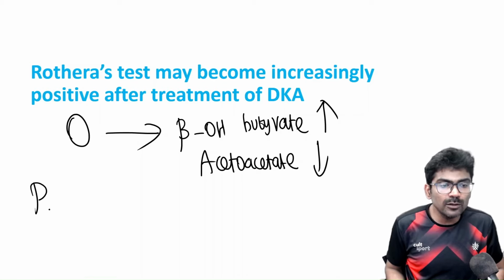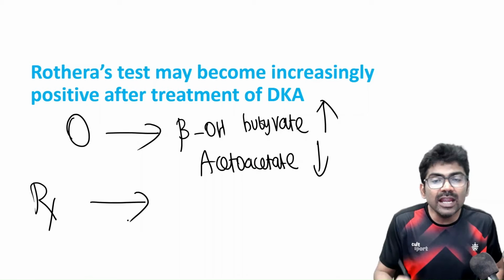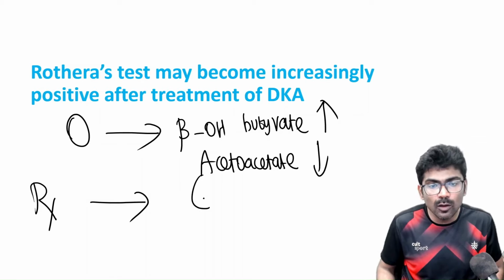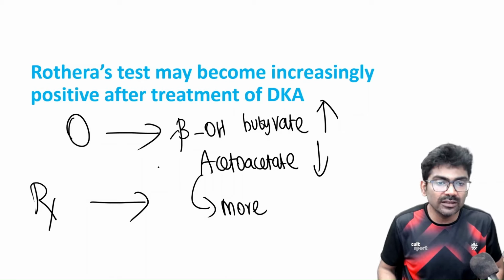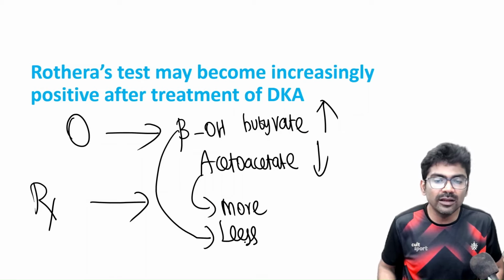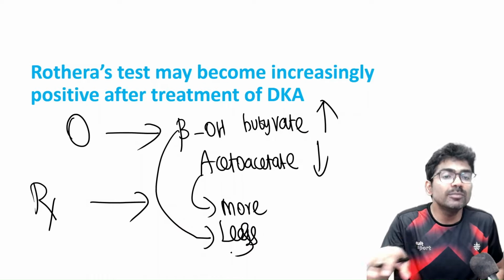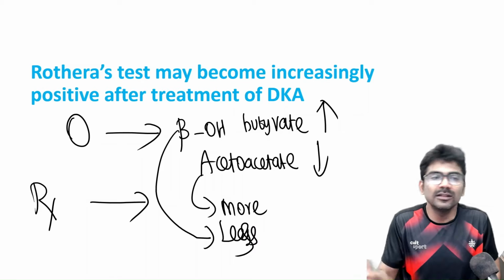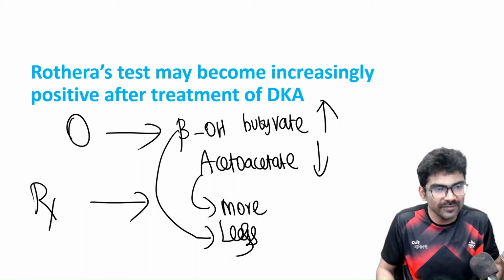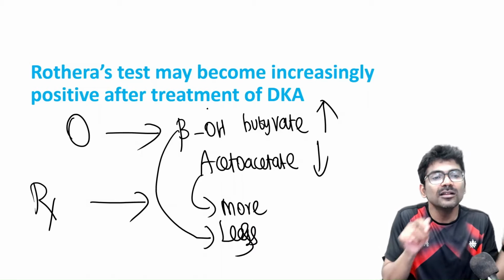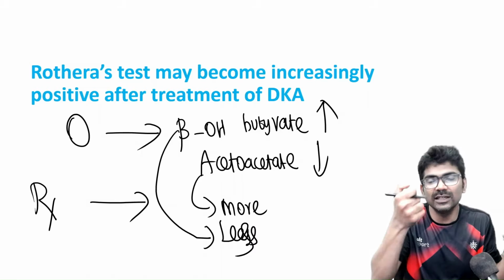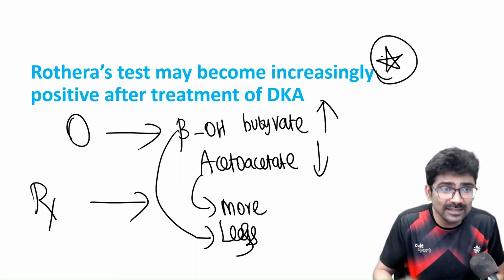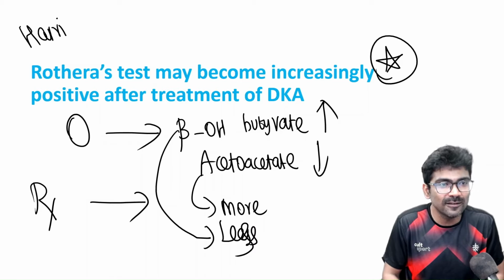What happens after treatment? Once you give the treatment, the NADH NAD ratio will start decreasing. So there will be more acetoacetate and less beta hydroxybutyrate during the treatment course. So once the ketosis is reversed within a day or two, the Rothera's test will become negative. Otherwise, compared to day 0 and day 1, there will be an increase in the positiveness of the Rothera's test. This is again very, very important. It's given in Harrison. Okay, so this line is from Harrison.